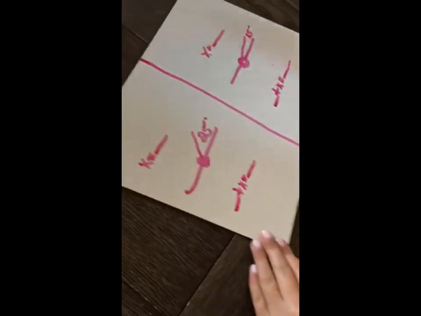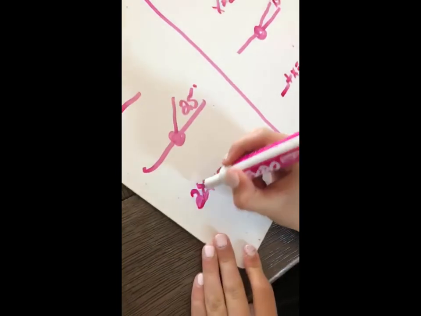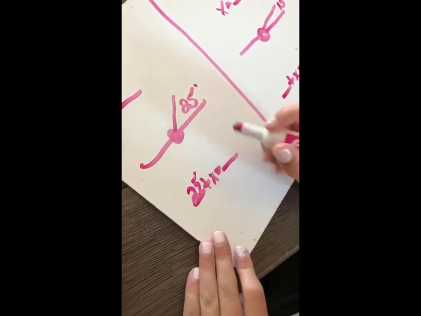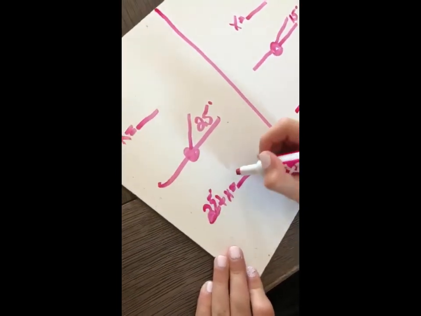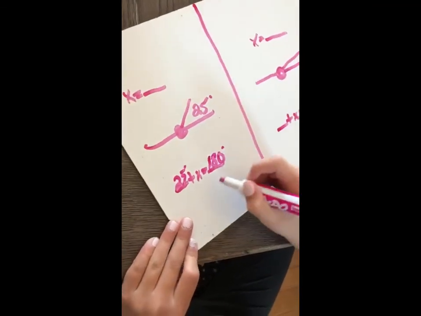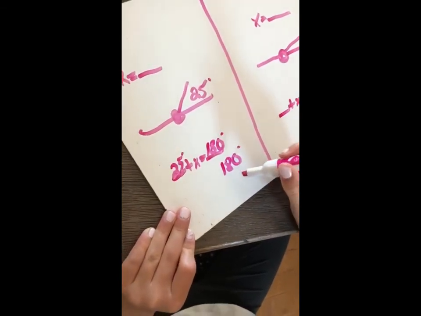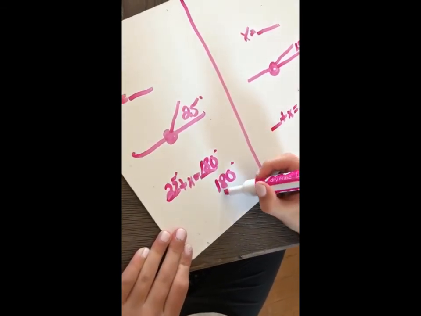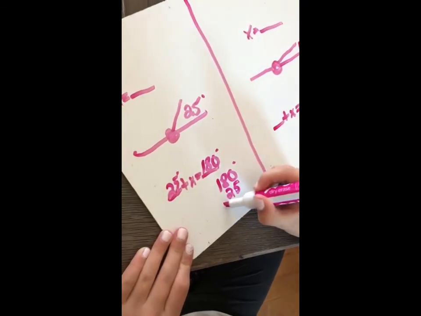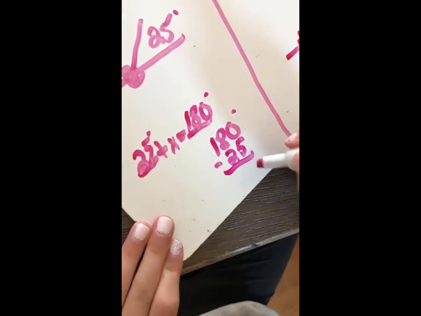Okay, the next problem, we're going to do the equation 25 degrees plus x equals 180 because it's a straight supplementary. So now we're going to do 180 degrees, take away 25 degrees. So 0 take away 5 can't do that.